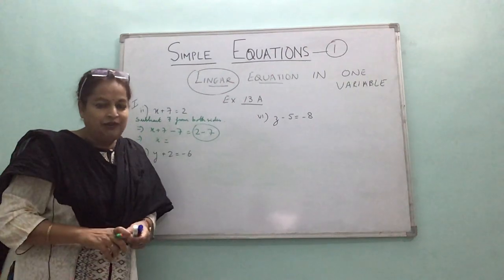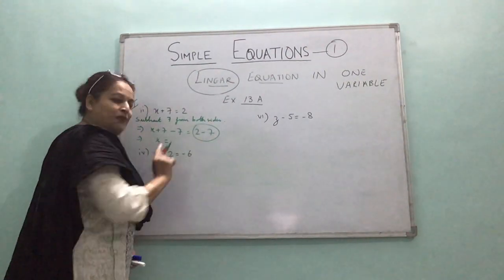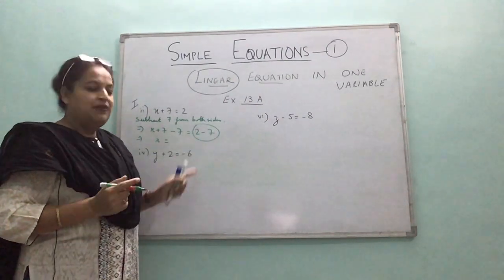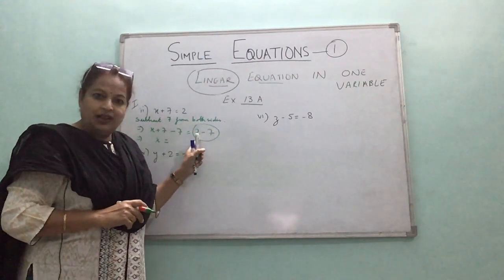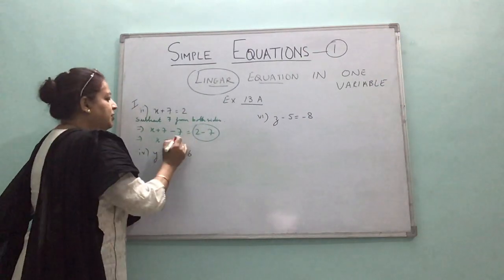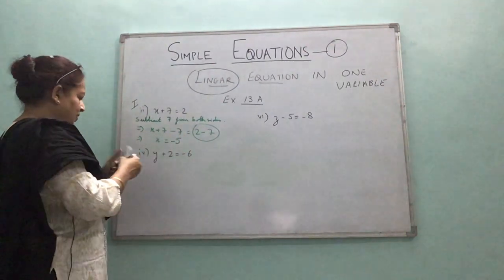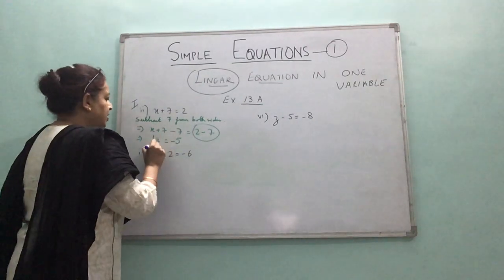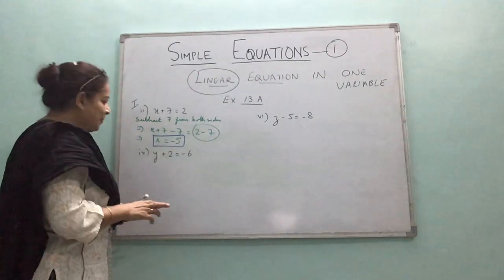Be very careful when you are handling plus and minus signs, right? So both have opposite signs. We always subtract and put the sign of the greater. 7 and 2, when you subtract, you get 5. We subtract the numerical value or absolute value, as I have told you all the time. And what sign are you going to put? Minus. So this is the solution. Value of x is minus 5, right?